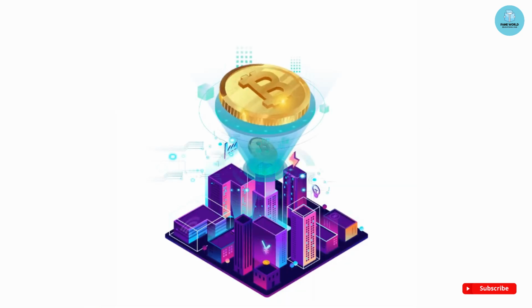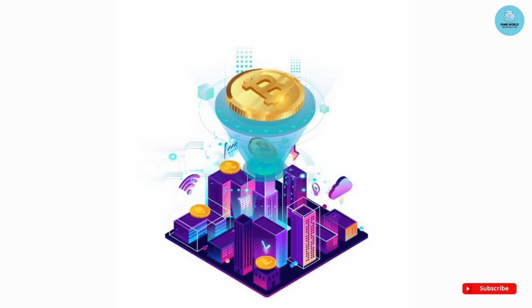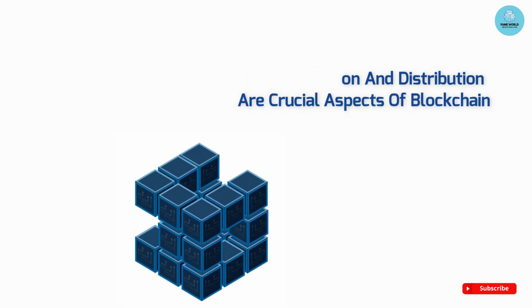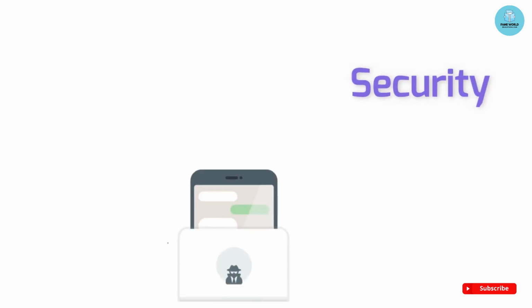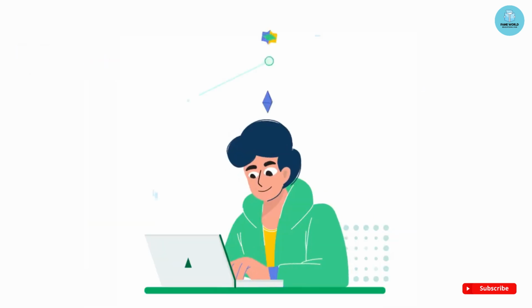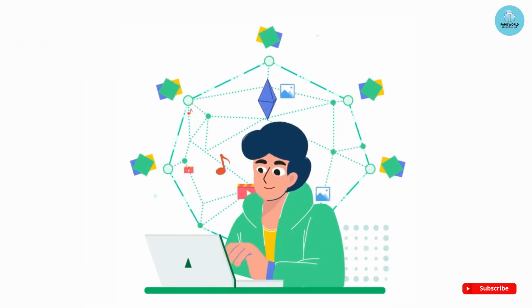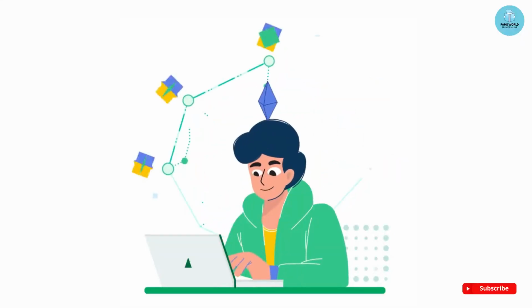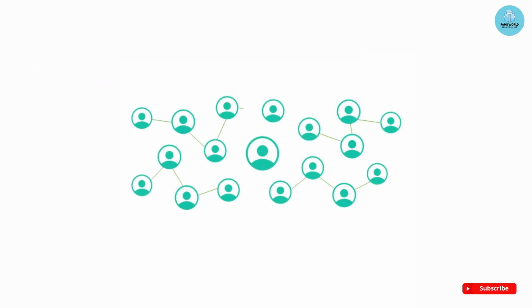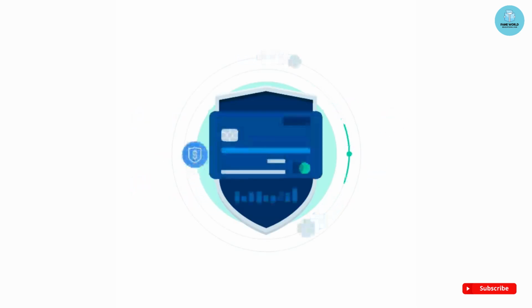Blockchain technology, initially popularized by Bitcoin, primarily operates in a decentralized or distributed manner. Decentralization and distribution are crucial aspects of blockchain's underlying philosophy, as they offer security, transparency, and censorship resilience. These properties have made blockchain technology applicable in various fields beyond cryptocurrencies, such as supply chain management, voting systems, smart contracts, and many more. The specific type of network chosen for a blockchain project will depend on the use case and desired level of security and decentralization.